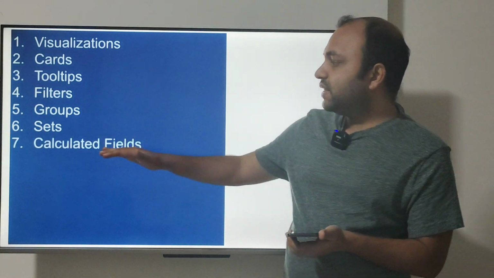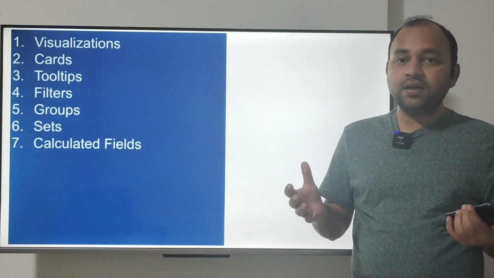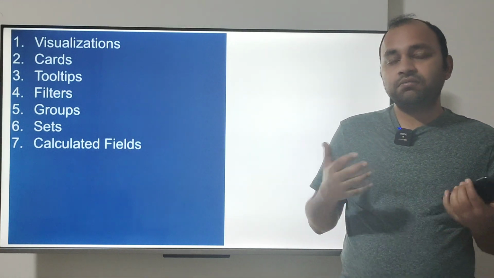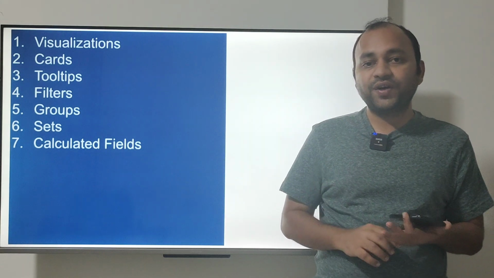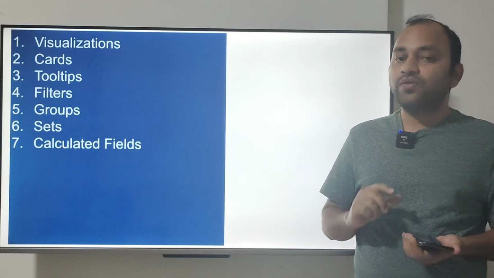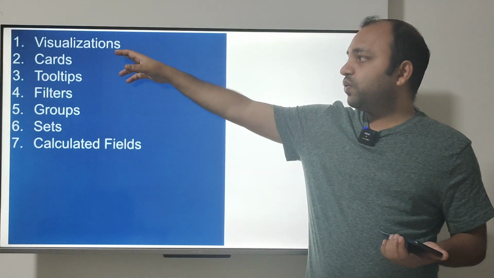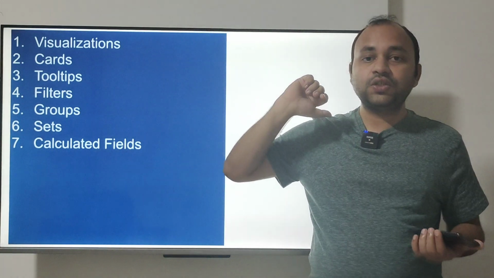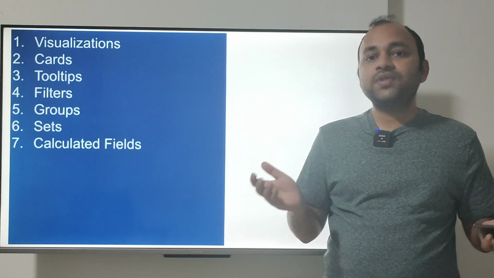Now next is the calculated fields. Calculated fields are, again like other things, always a part of a dashboard, because not everything comes in a ready state. For example, within the Tableau data set which I showed you on the visualization section, the sample superstore, you have sales and profit.